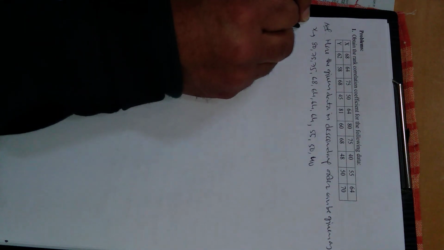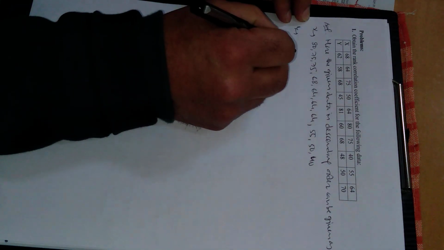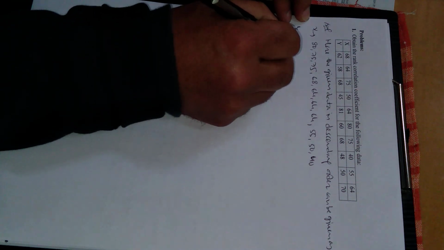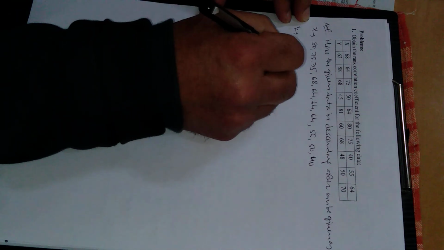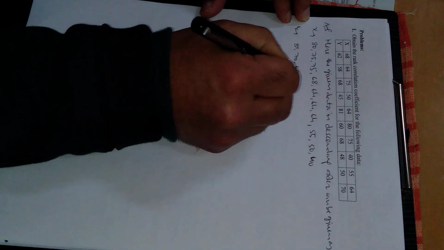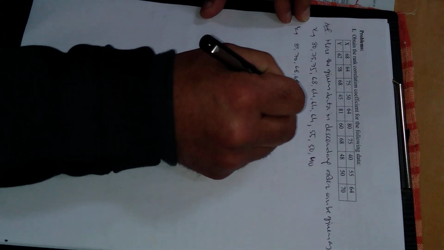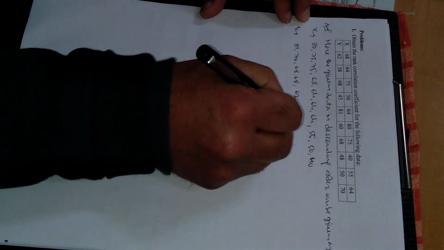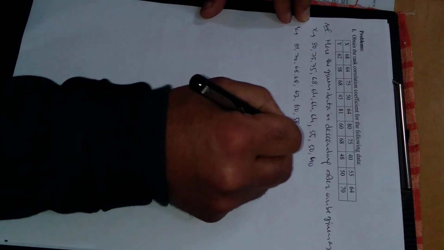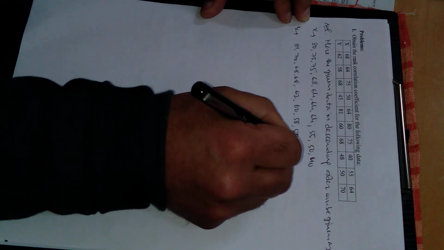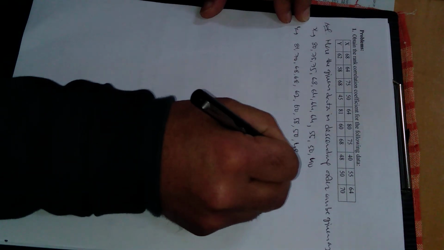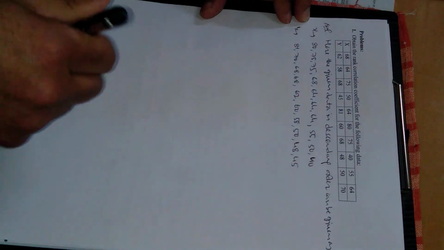Similarly, in the y series the highest value is 81, then 70, then 68 is 2 times, then 62, then 60, 58, 50, 48, and the minimum value in the y series is 45.